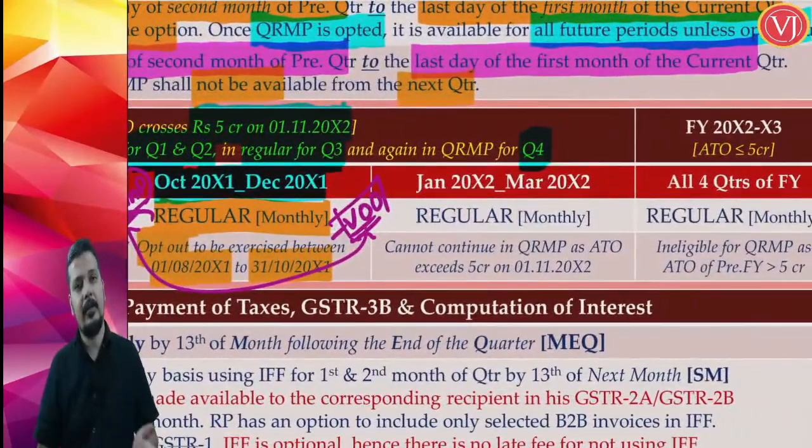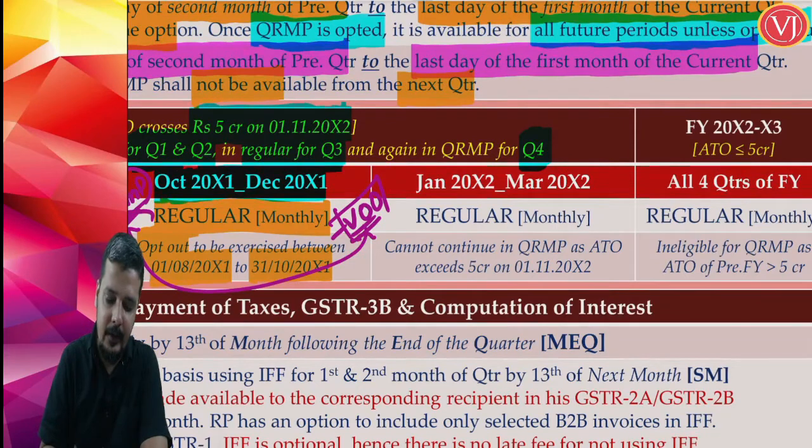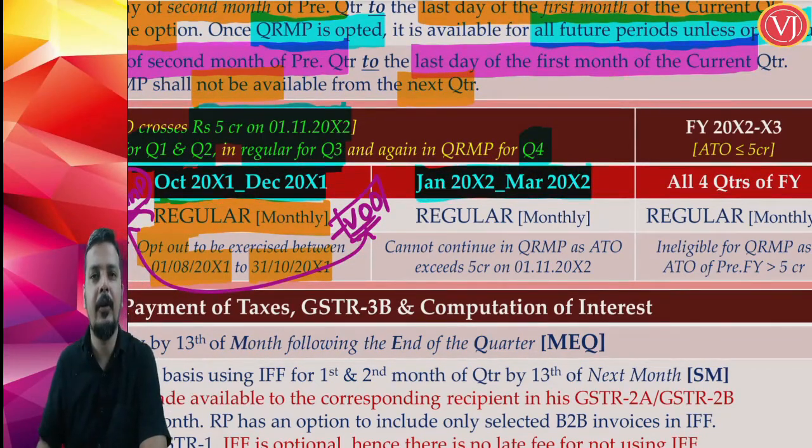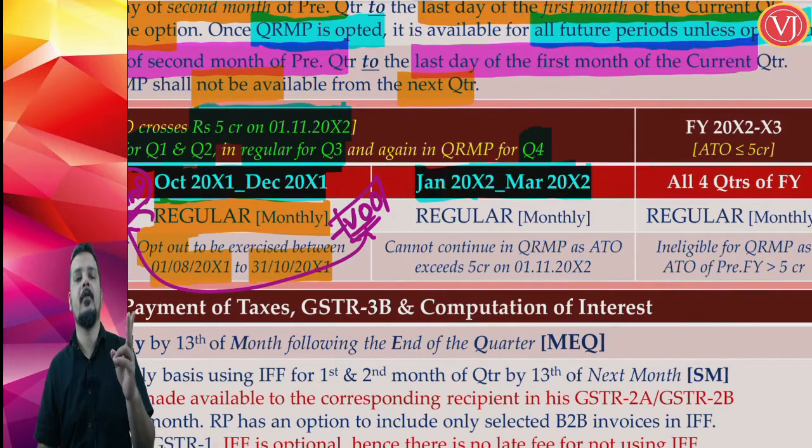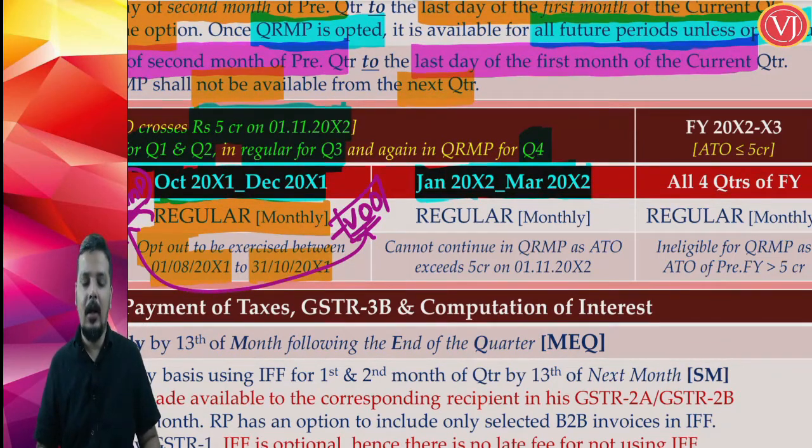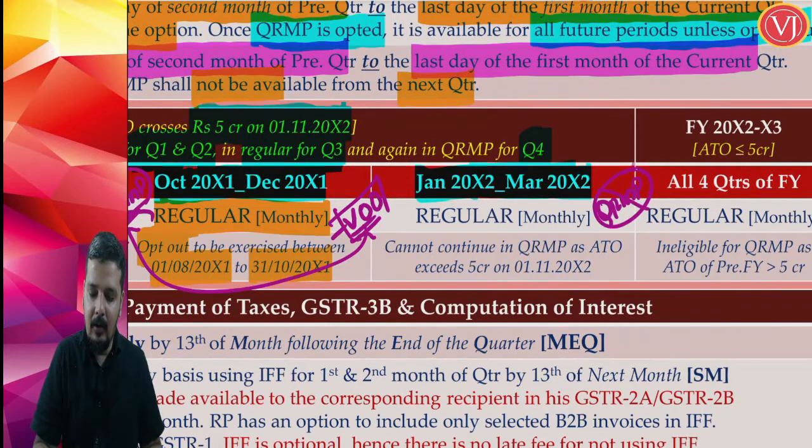Right. Now friends, when you talk about the last quarter, quarter 4, the last quarter is January 22 to March 22. For financial year 21-22, it is January 22 to March 22. Now understand that the assessee wanted the QRMP scheme for the first 2 quarters, he was eligible and he went inside. He wanted the regular scheme for the 3rd quarter, he can voluntarily go out at any point of time. Now he wants the QRMP scheme. He actually wants the QRMP scheme for the last quarter, but he is not eligible.